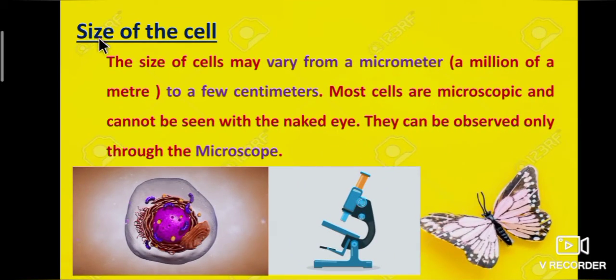Now we are going to learn about the size of the cell. The size of cells may vary from a micrometer to a few centimeters. Micrometer, that is a millionth of a meter. Most cells are microscopic and cannot be seen with the naked eye. They can be observed only through the microscope.